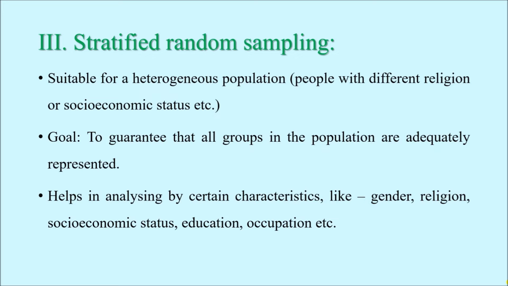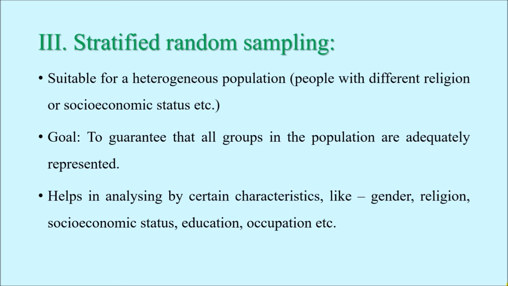Now, the goal of conducting stratified random sampling is to guarantee that all groups in the population are adequately represented. So when we are selecting our samples for the study, it is guaranteed that samples from different religions, or rather all religions, are selected. Also, samples are selected from each and every socioeconomic class. So that is why we can ensure that people belonging to different categories, different characteristics are selected as sample.